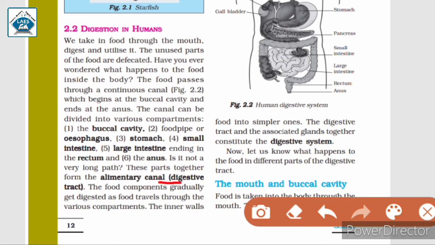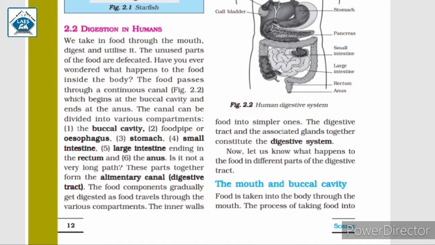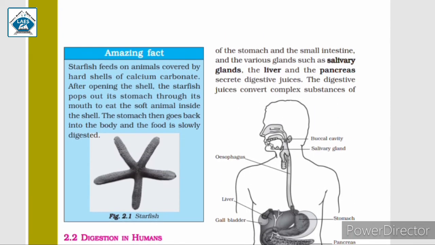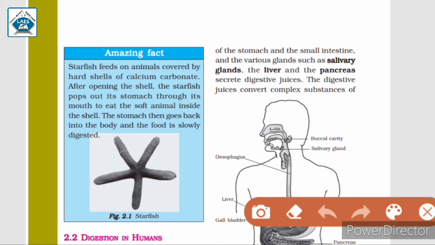Now that we know the food gets digested in the digestive tract, let us find out how exactly this happens. The food we eat gets digested by the digestive juices secreted by the inner walls of the stomach, the small intestine, and various glands inside our body such as salivary glands, the liver and the pancreas. They secrete these digestive juices.